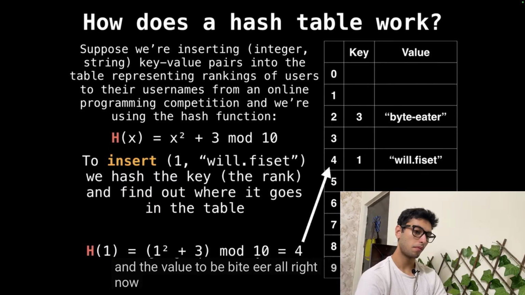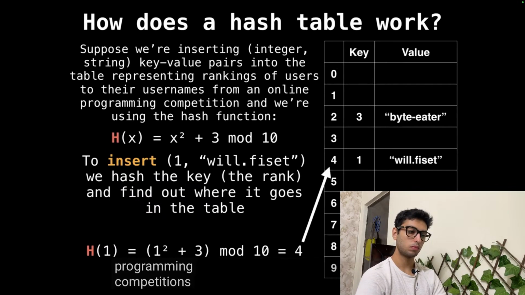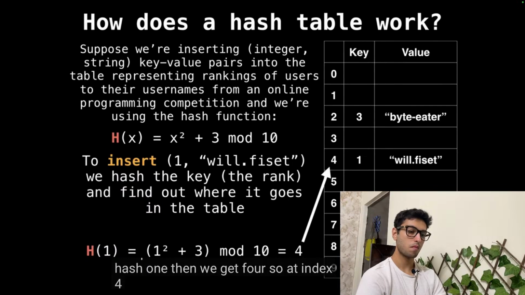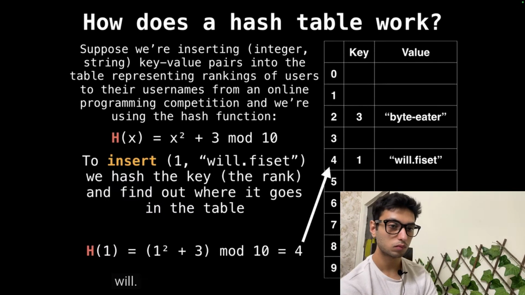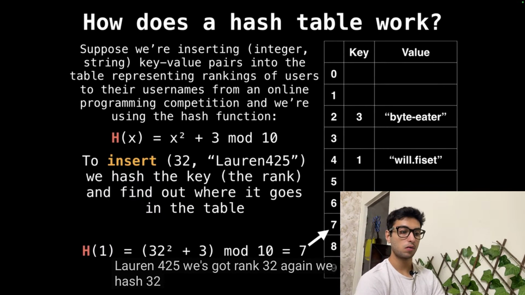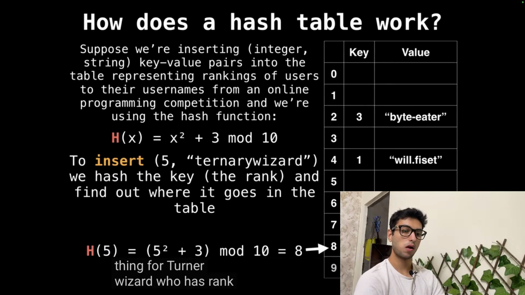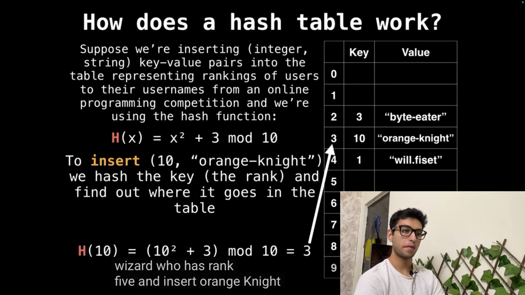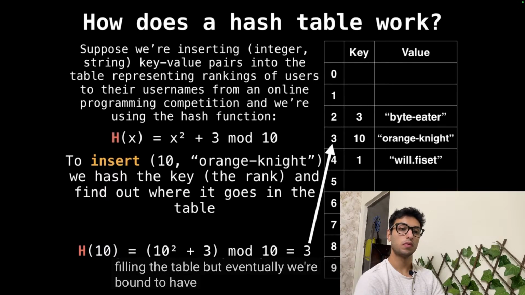All right, now this next user, Will Fizet, which is usually what I call myself in online programming competitions, is rank 1, and if we hash 1, then we get 4. So at index 4, we're going to put the key and the value for William, or will.fizet. Next, if we want to insert Lauren, 425, she's got rank 32. Again, we hash 32, and we put her in the table where she goes. Then we can do the same thing for Ternary Wizard, who has rank 5, and insert Orange Knight, again by hashing the key, finding out where it goes. So as we keep doing this, we keep filling the table, but eventually we're bound to have a collision.